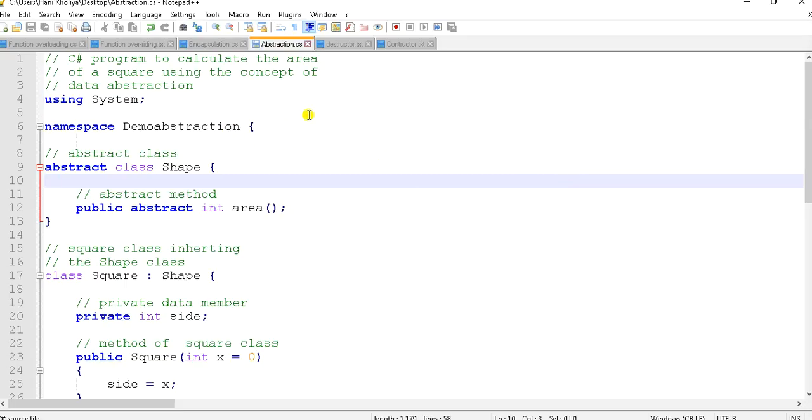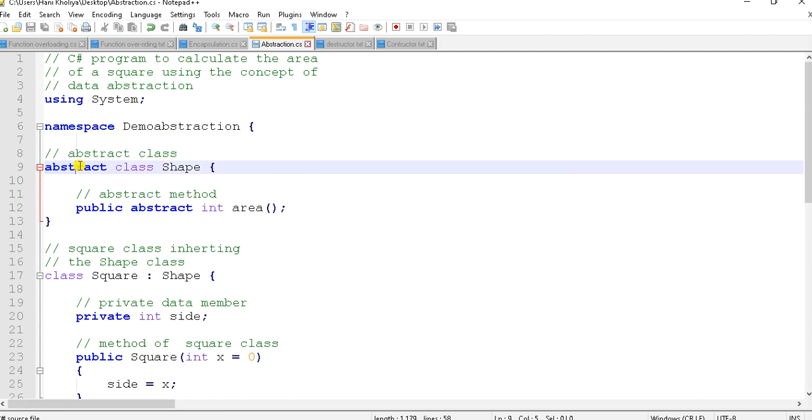So this is the code related to abstraction. Here namespace demo abstraction, abstract class. We are declaring this class as abstract using the abstract keyword before class, and this is the name, shape. Abstract method, public abstract int area. Sorry, we are just declaring it, we are not defining it.